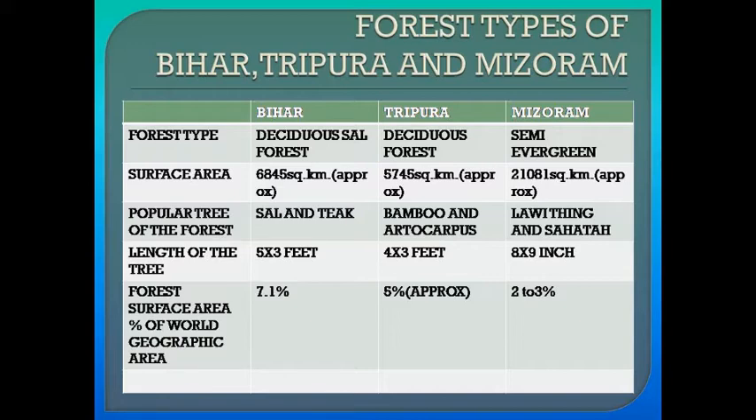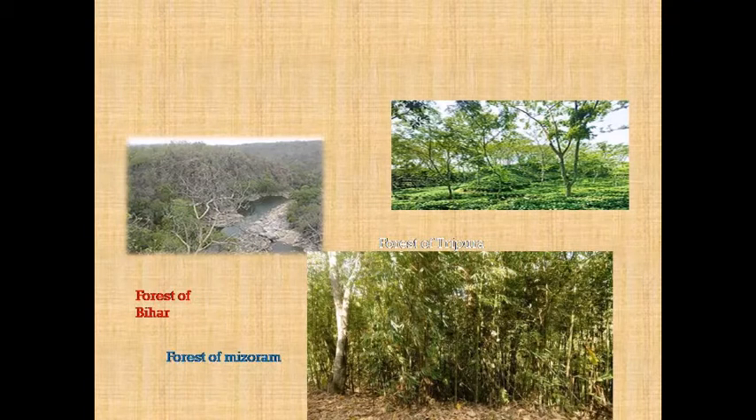Forest surface area percentage of world geographic area: 7.1% in Bihar, 5% approx in Tripura and 2 to 3% approx in Mizoram. Here you can see the images of forest of Bihar, Tripura and Mizoram.